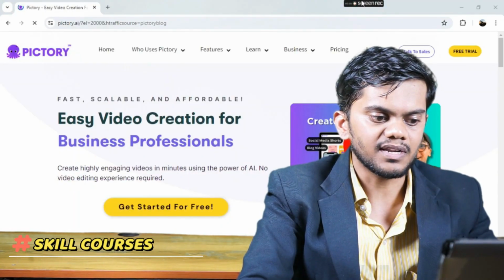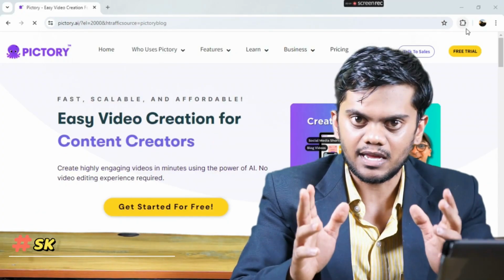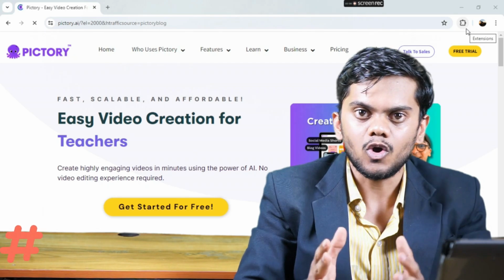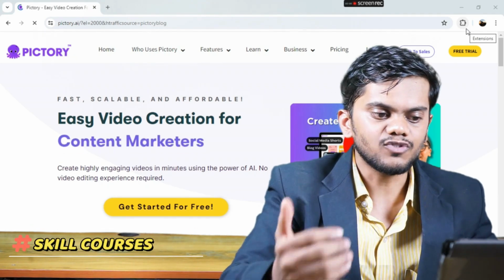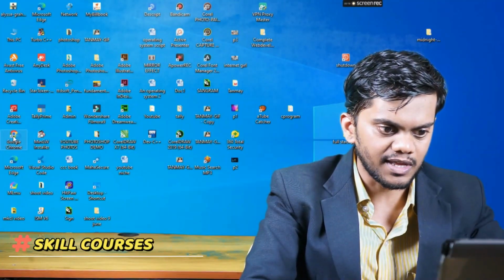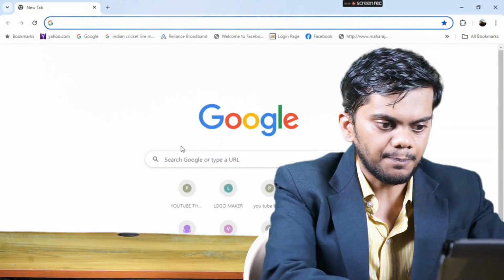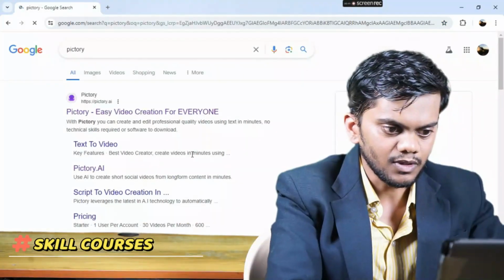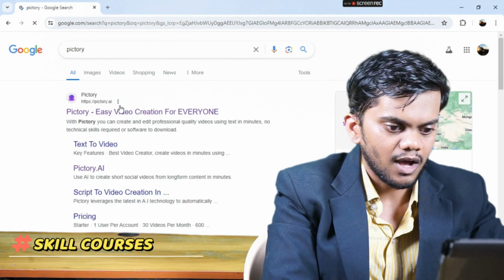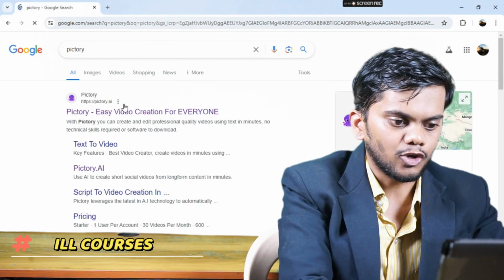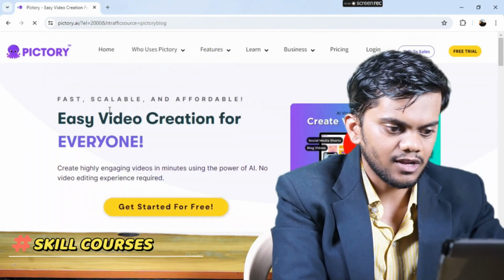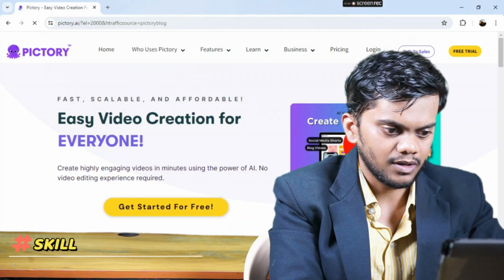So my second point is Pictory.ai. Pictory.ai is an artificial intelligence video tool. So let's visit our computer screen. I will go to Google Chrome over here, then I will type here Pictory.ai, then I will enter it. Then you see here Pictory.ai. So I will click on this website and you see our website opens.